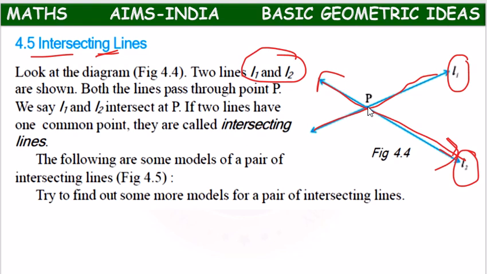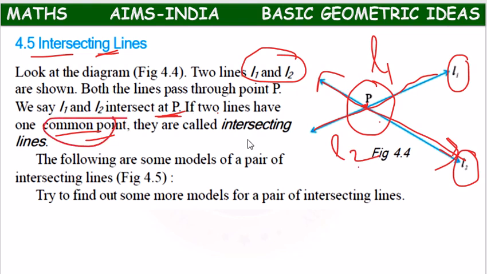Both the lines passing through the same point P, or both the lines intersect at P. So if two lines have one common point, because P point lying on L1 and lying on L2, means two lines having same common point, then they are called intersecting lines. So here L1 and L2 are intersecting lines.